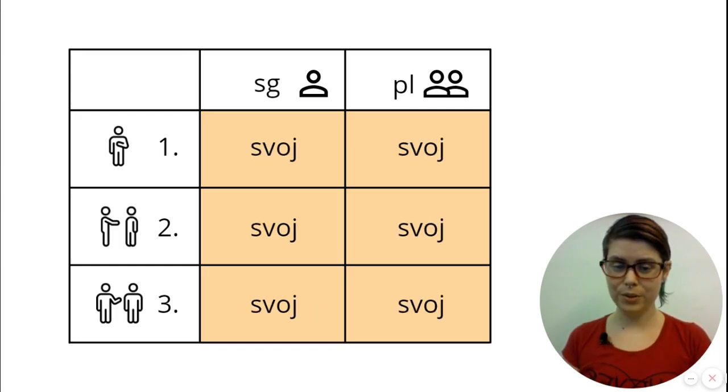Svoj is used with all of the persons when the thing that it describes is owned by the grammatical subject of the sentence. So, when the grammatical subject is the owner of the thing, then we use svoj. Let's look at some examples right now. I think it will be much clearer with examples.